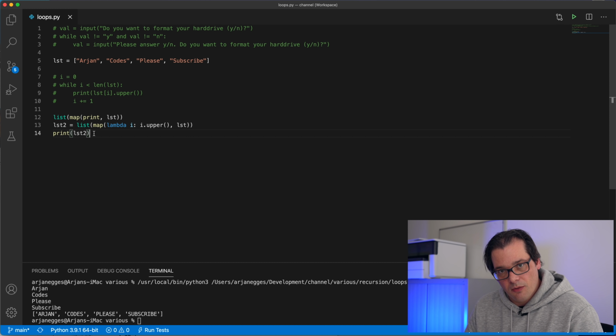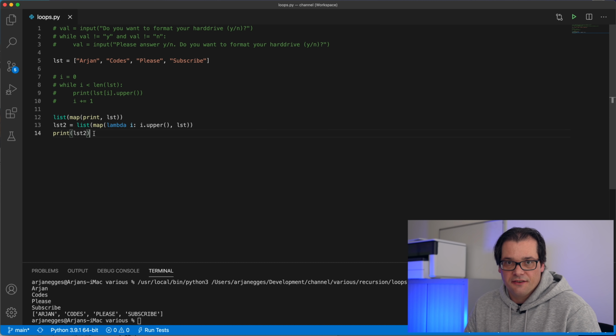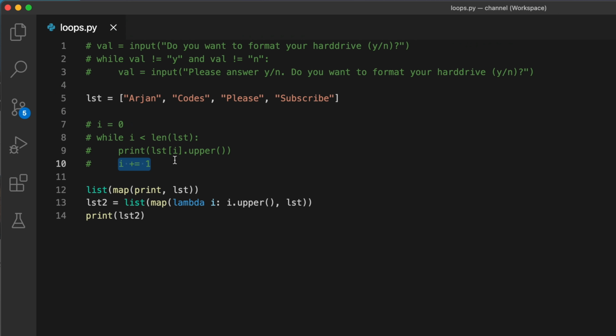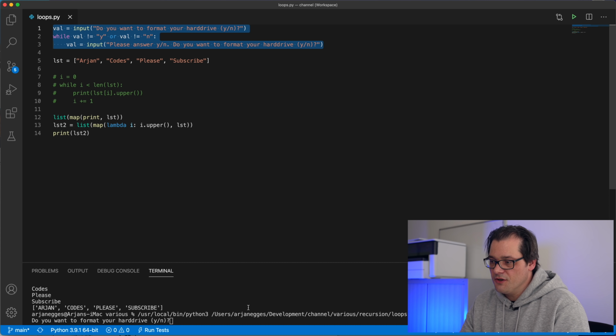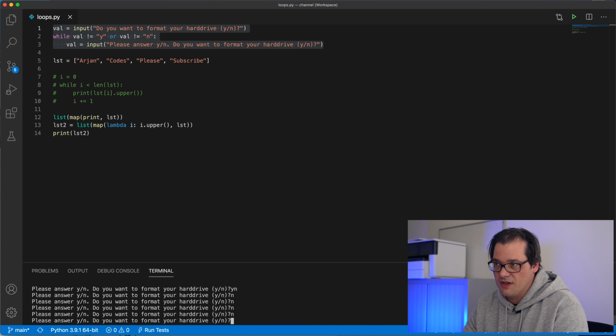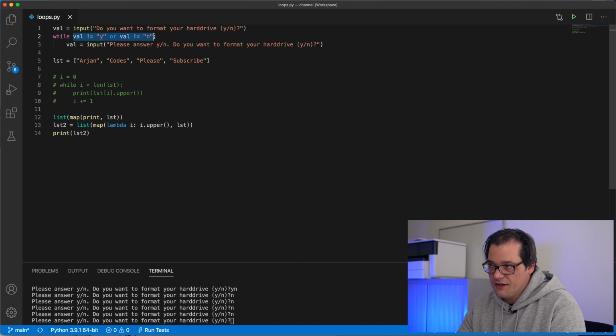Because one of the main problems with the while loop is that there are no guardrails. It's very easy to create an infinite loop. In this example where you're traversing the list, if you forget incrementing the i variable, then you have just created an infinite loop. It's very easy to do. In this example, if you replace the and by an or, well actually just for fun let's do that, then you also create an infinite loop. Because it doesn't matter what character you type, it's never going to adhere to this condition.